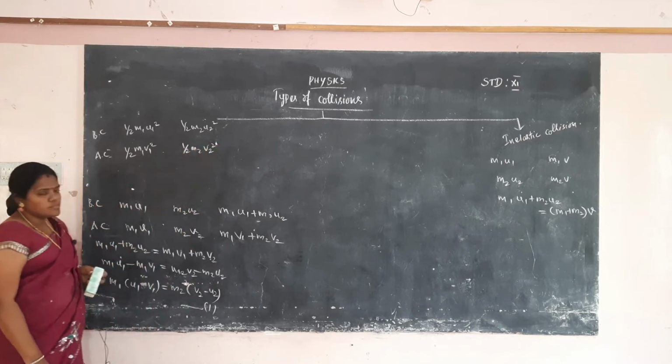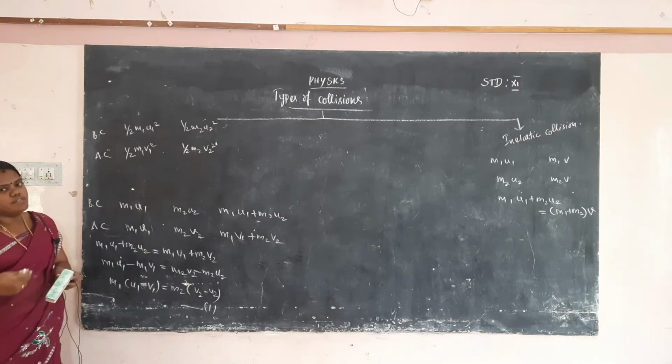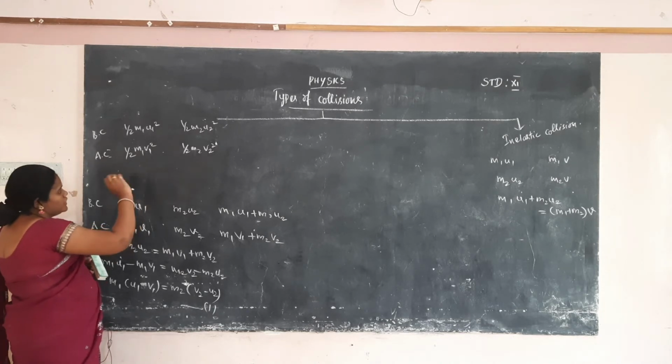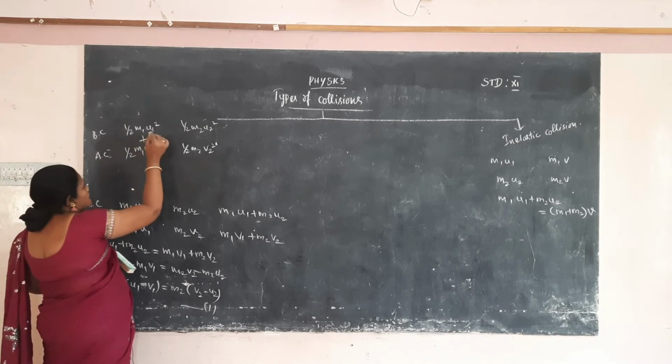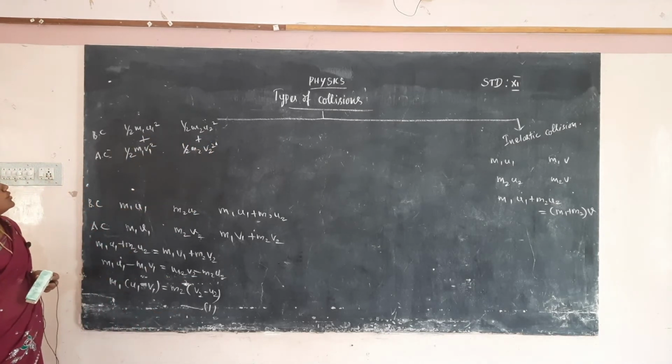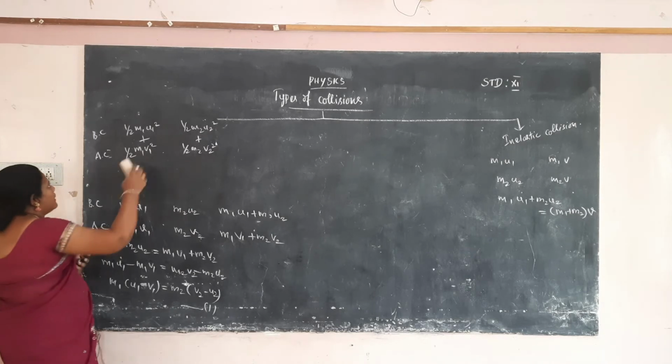According to the law of conservation of energy, these two totals are equal. So we easily calculate half m1 u1 square.